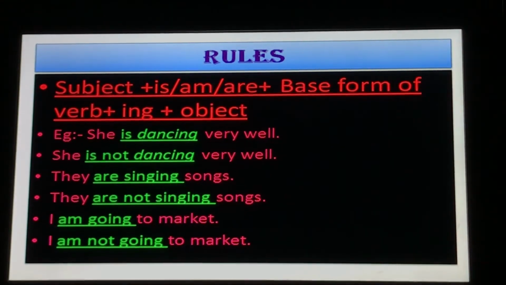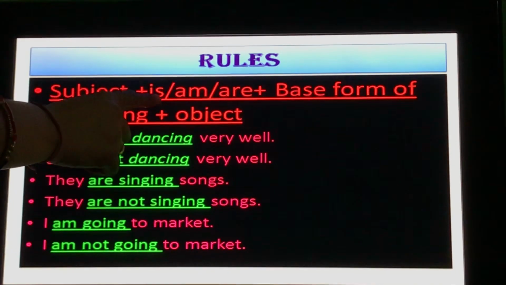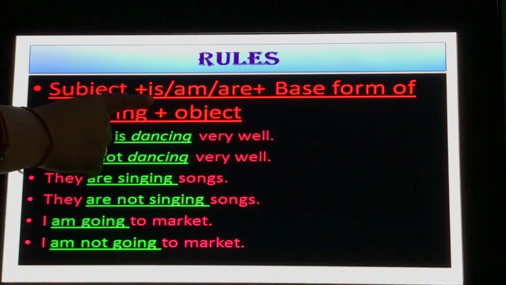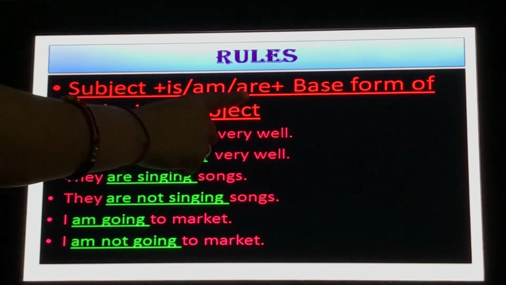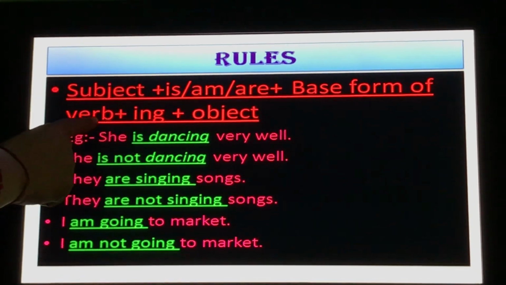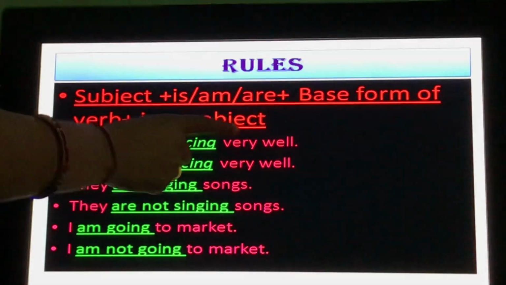And the rule is subject plus is, am or are. That means if the subject is singular, is would be used, with I, am, and with plural subjects it would be are. And the base form of the verb, that means the first form of the verb, with ing, and then object.